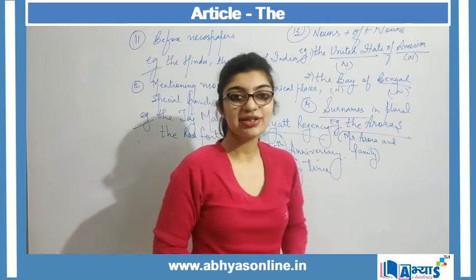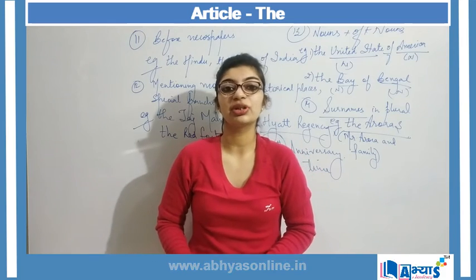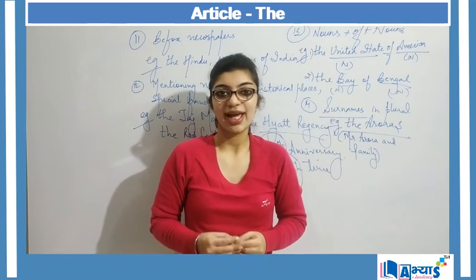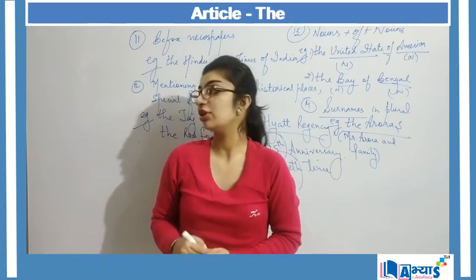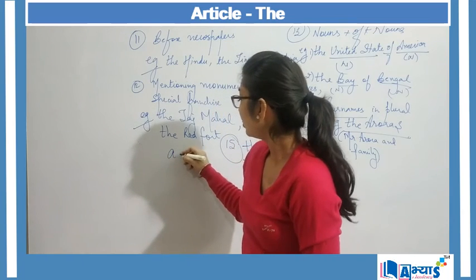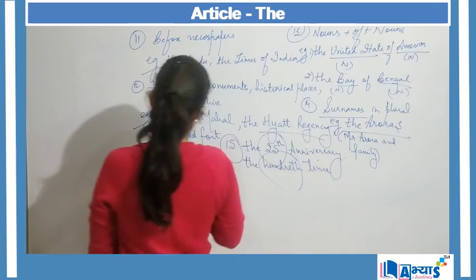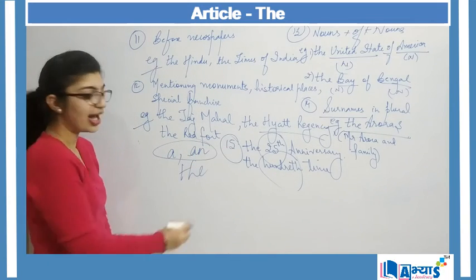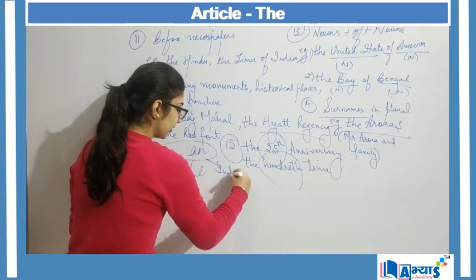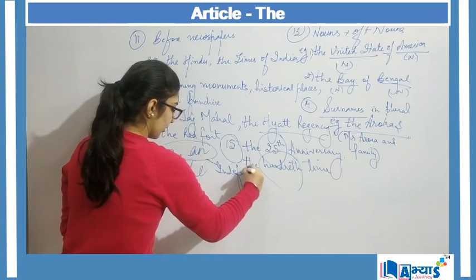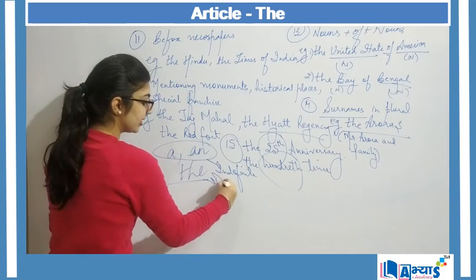So in this video we studied about determiners, and then we studied the use of the articles a, an, and the, out of which a and an are indefinite and the is definite.